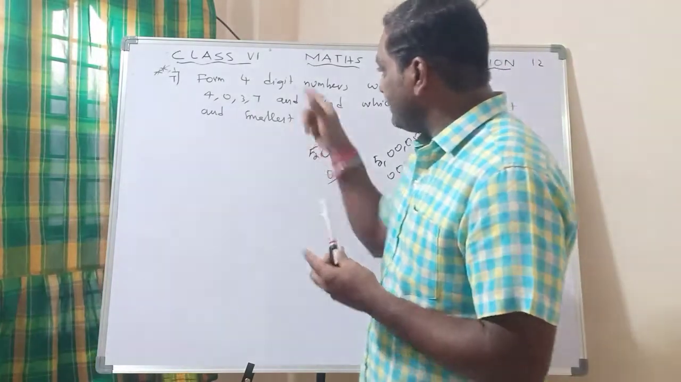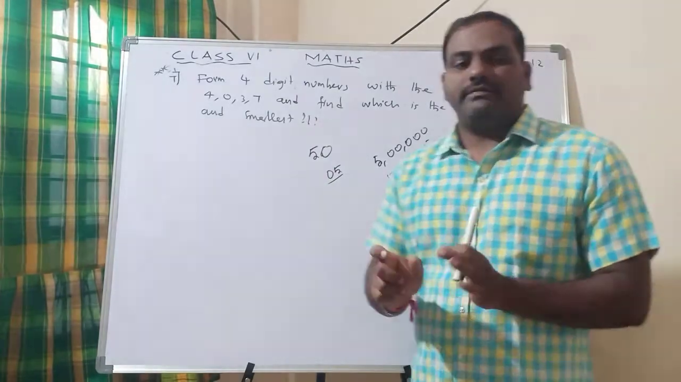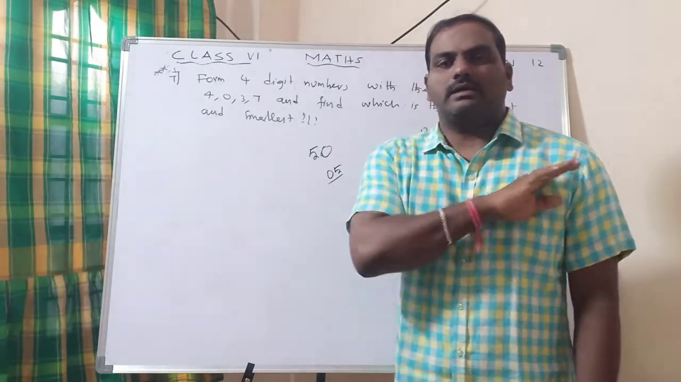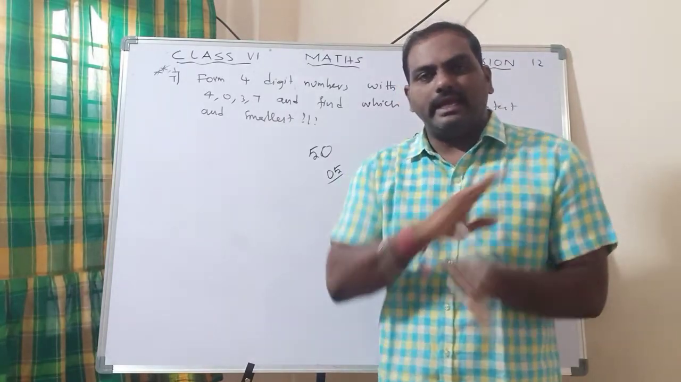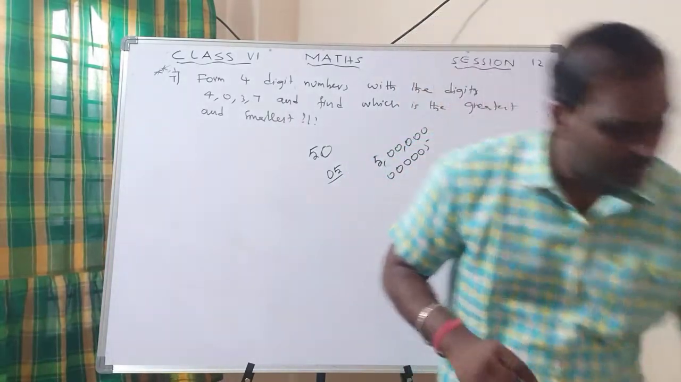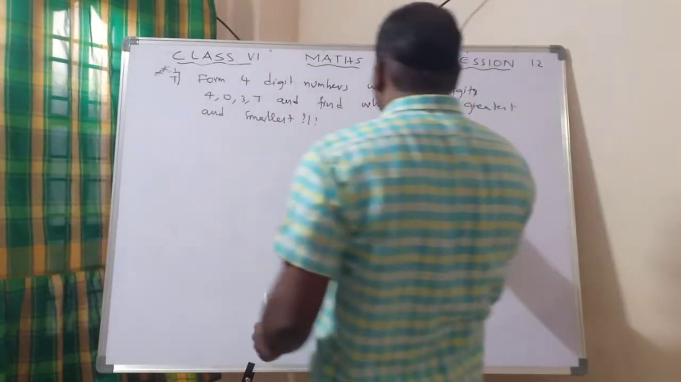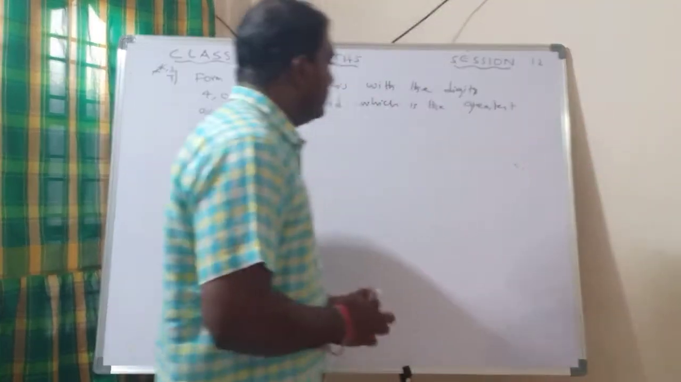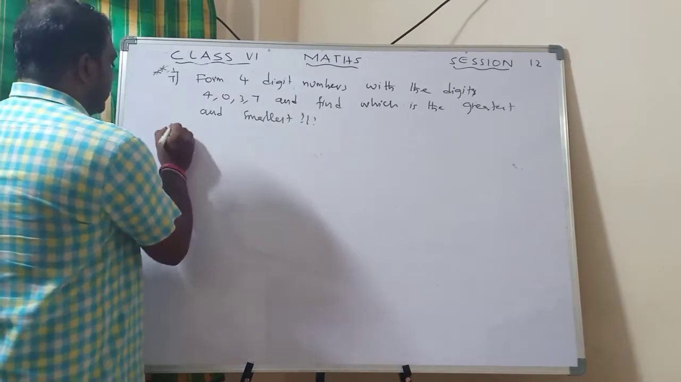So what we understand from this point is that if 0 is before the number, it does not show any value. That point we have to remember. Now basing on this, we have to proceed. Right? Now, what is the answer to write?